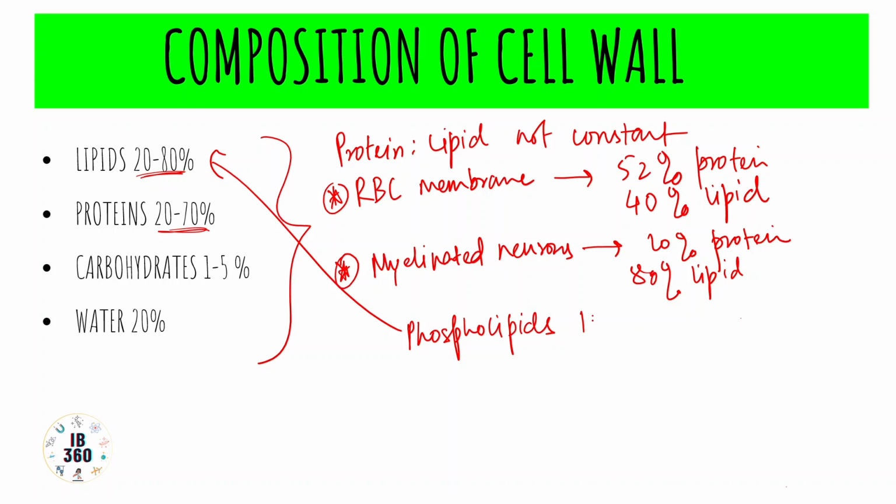Phospholipids are some 100 types, almost, not exactly 100, but almost some 100 types. They can also be called phosphoglycerides. And carbohydrates are present in the membrane as branched or unbranched oligosaccharides, for example hexose, hexoamine, sialic acid, etc.